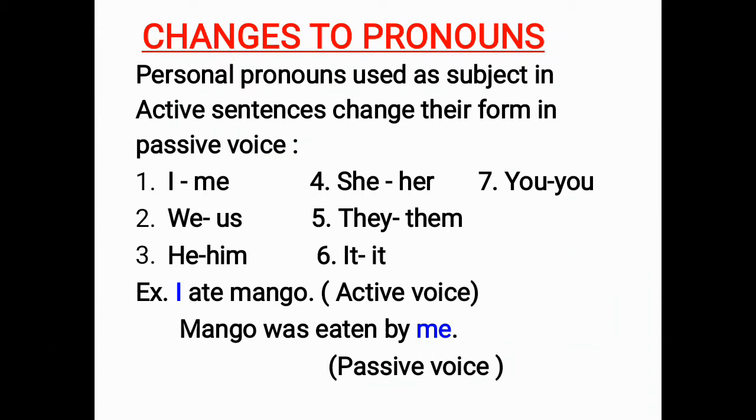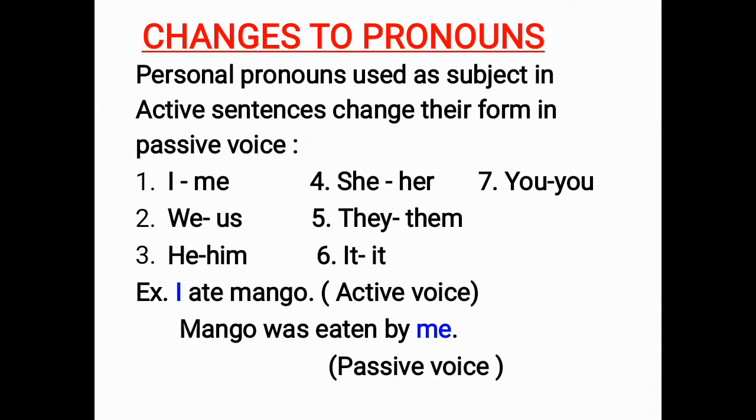For example, I will become me, we will become us, he will become him, she will become her, they will become them, and it and you will remain as they are.